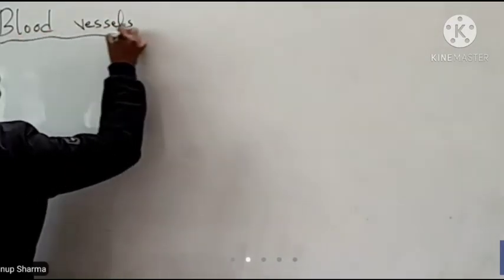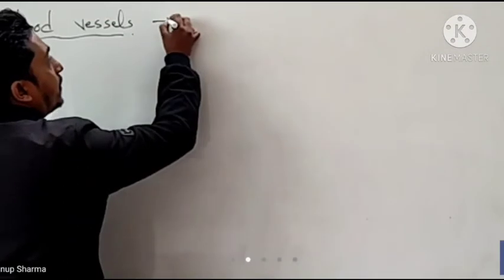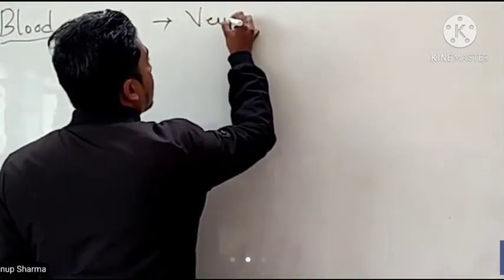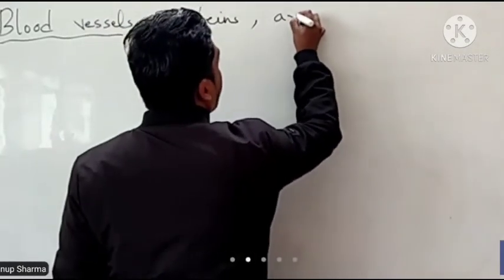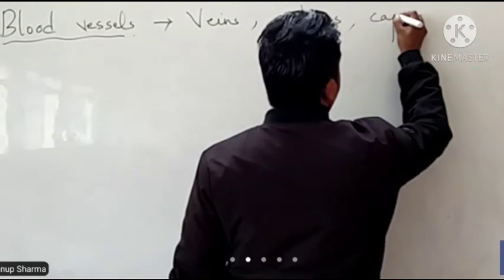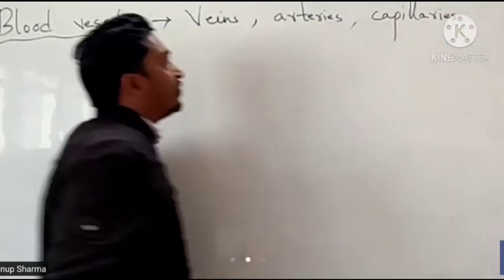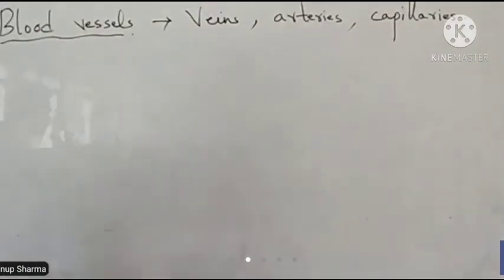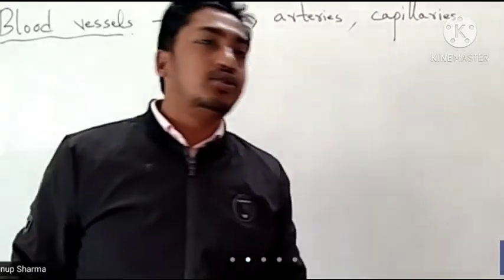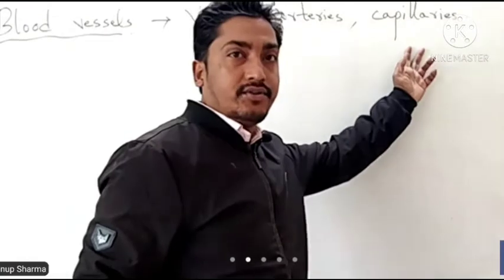So basically, in blood vessels we have three parts: veins, arteries and capillaries. Blood vessels are divided into three parts: veins, arteries and capillaries.